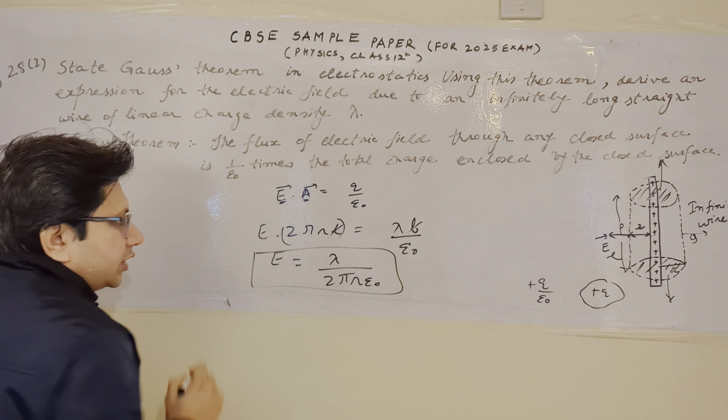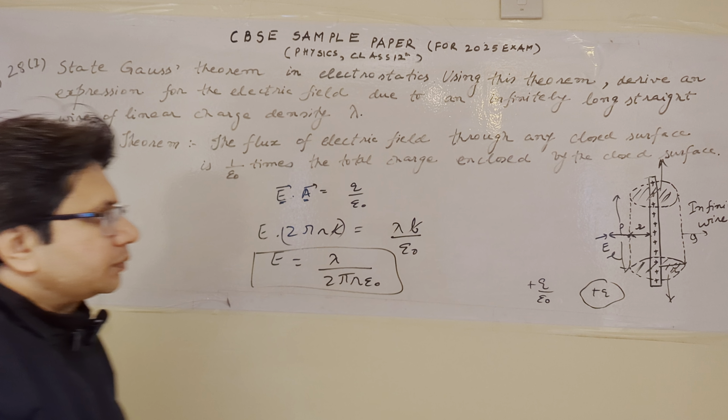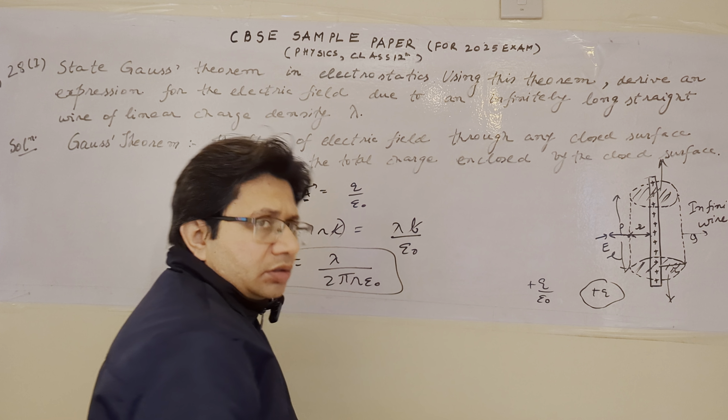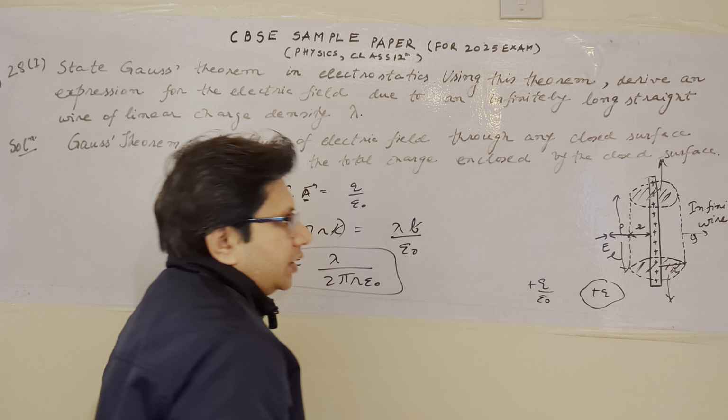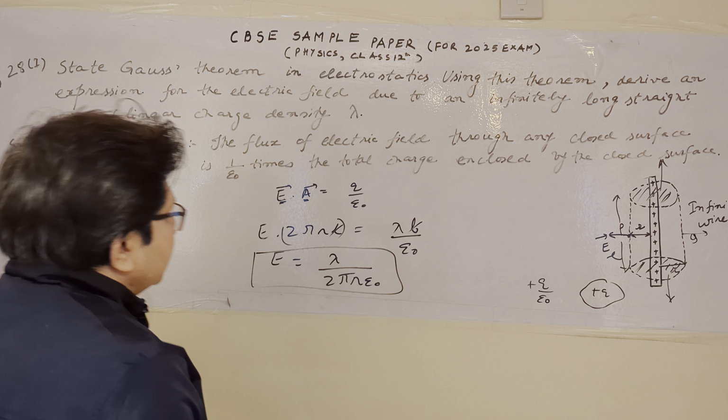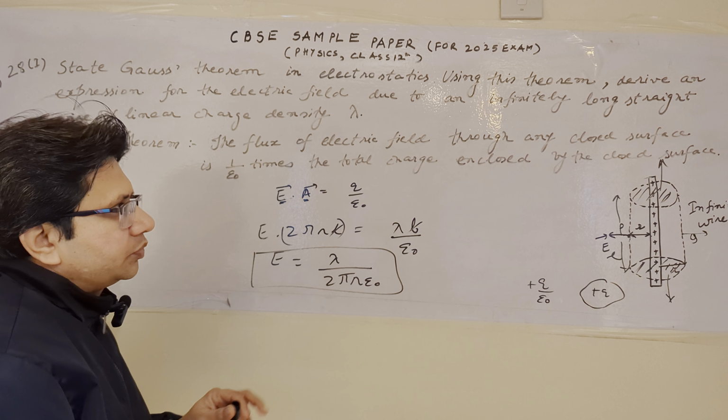So this is the formula for the electric field due to the infinitely long wire, at a certain distance small r from the wire having charge density lambda. So this is the derivation.